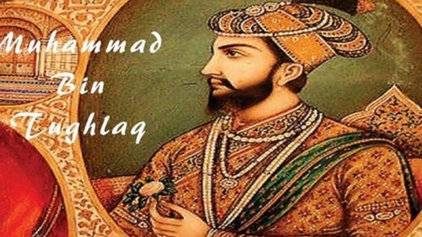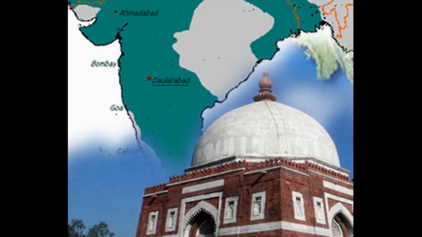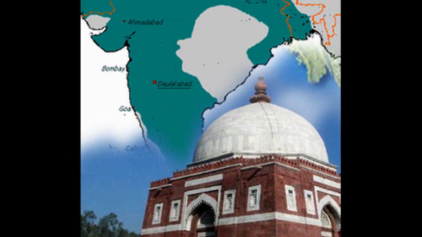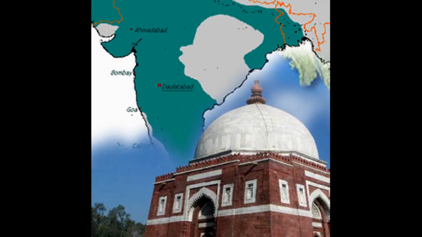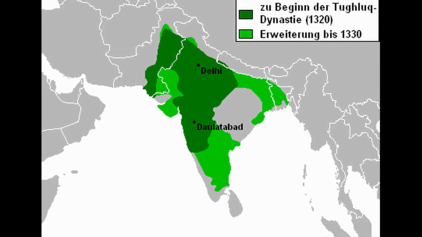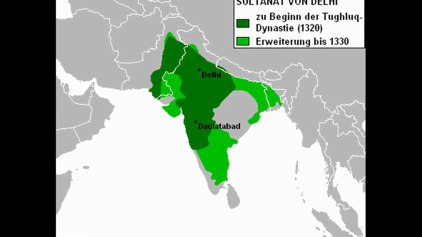Because of this huge empire, it was not possible to rule from Delhi. So he decided to change his capital to another place, actually the central part of India, Daulatabad in Maharashtra. At that time, that place was known as Deogiri. He changed the name of Deogiri to Daulatabad. The entire process of shifting the capital from Delhi to Daulatabad became a horrible experience.